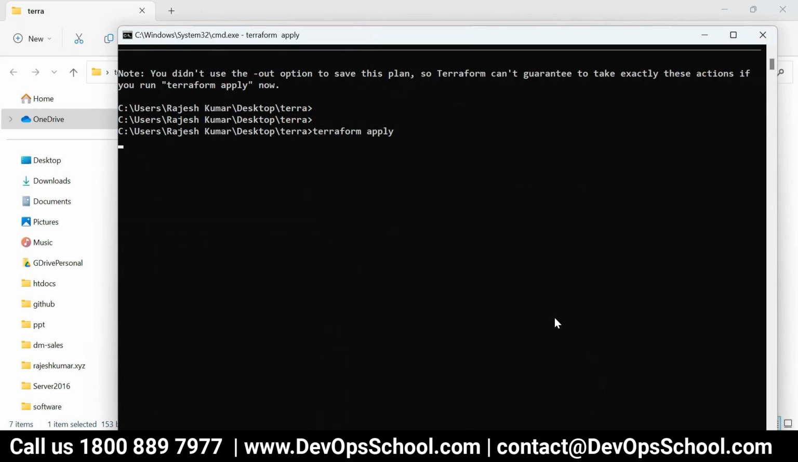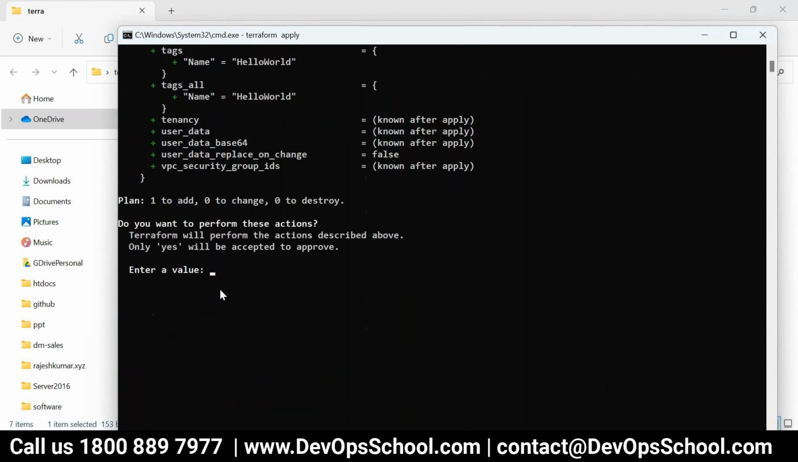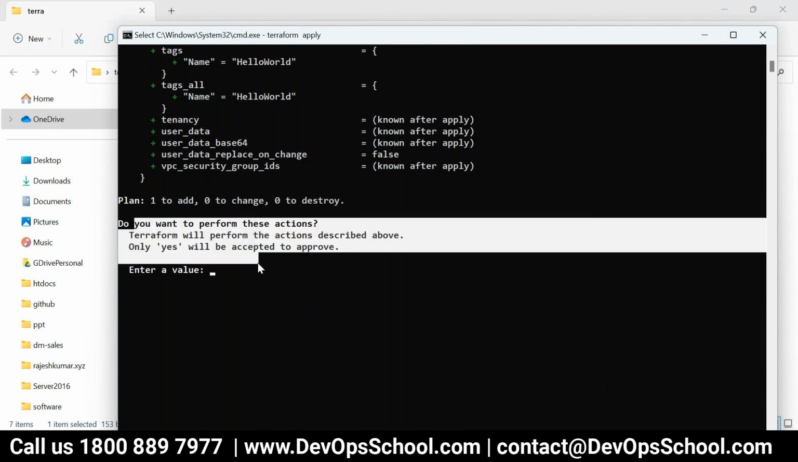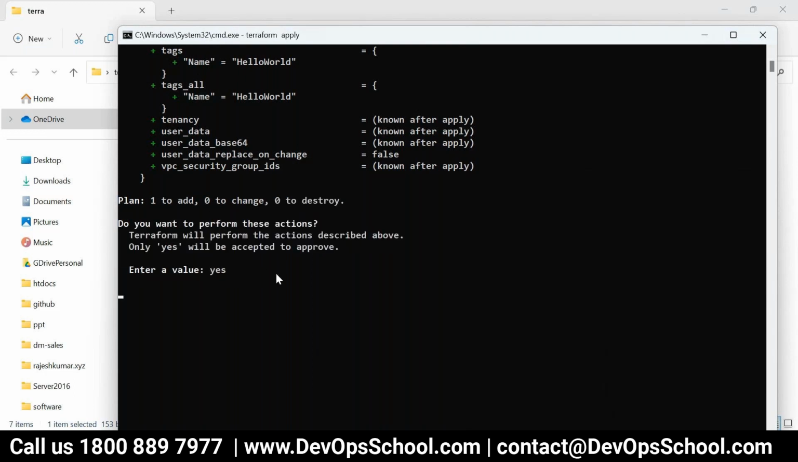Rajesh, does Terraform support key vaults to share credentials? Look at this here: 1 to add, 0 to change, 0 to destroy. Enter. Are you sure you want to do that? Yes. Enter.